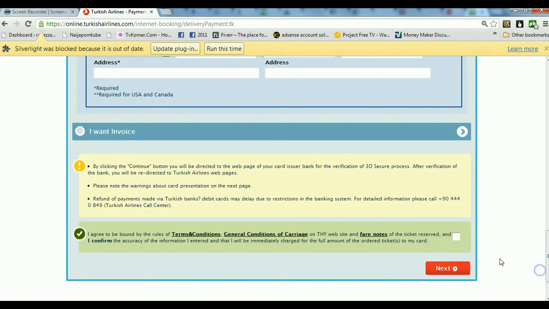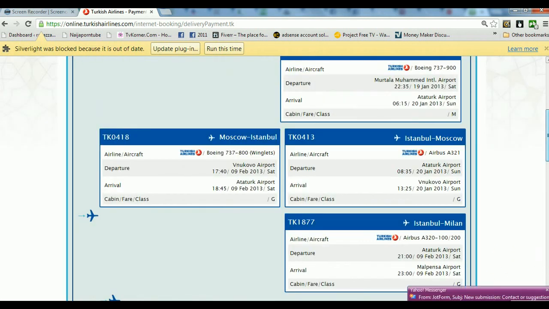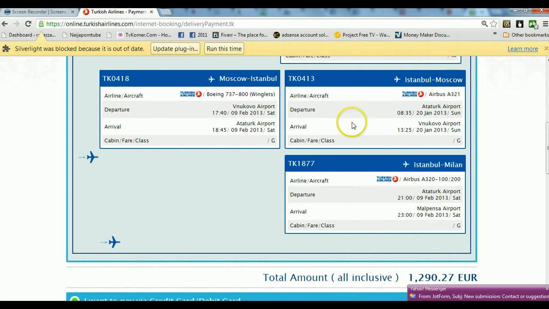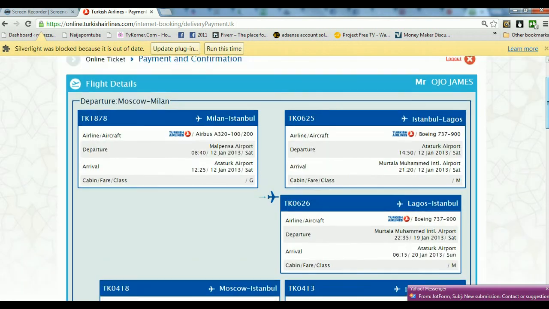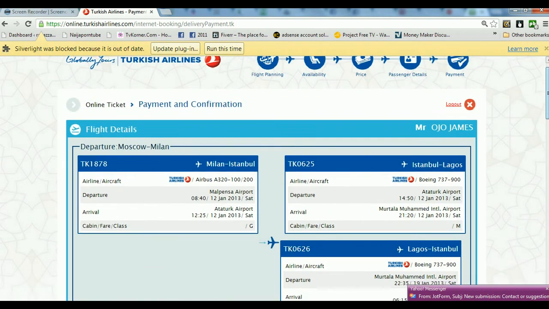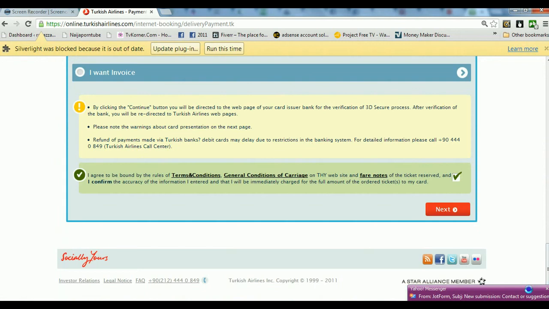Then after that, you tick here, then you go next. But make sure before you click this next, all this information up here is correct, as in when the person is going and coming back. Then after that one, you click next. If you click this next button, wait at least 1 minute, because sometimes after you click the next button, it will show you that the payment did not go through or something like that. Just wait at least 1 minute.